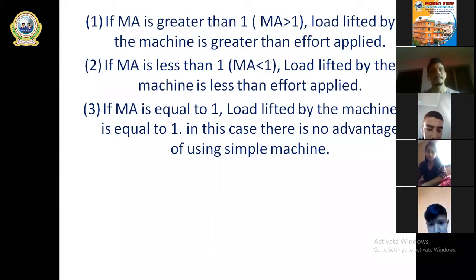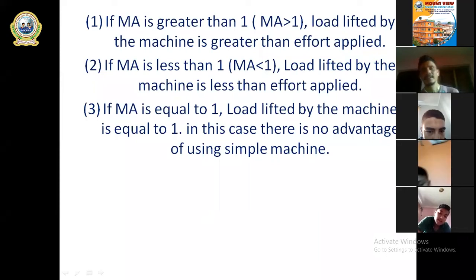Okay, so in that case mechanical advantage is more than 1. Now go to condition number 2. If mechanical advantage is less than 1, what happens? In that case, the load lifted by the machine is less than the effort applied. Okay, when MA is less than 1, load lifted by the machine is less than effort applied.